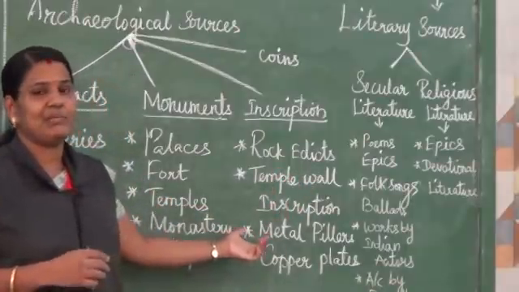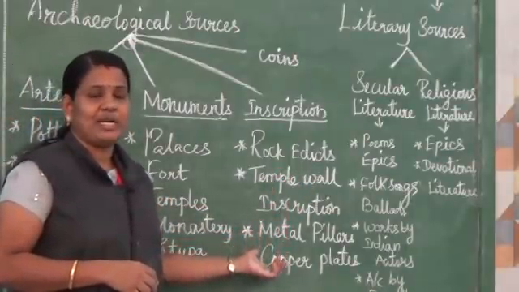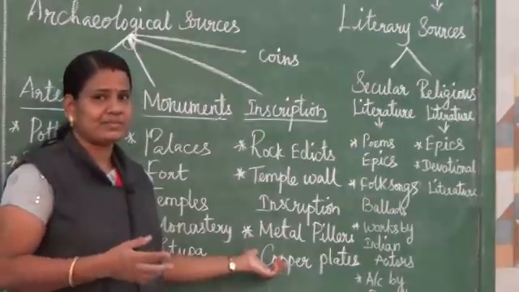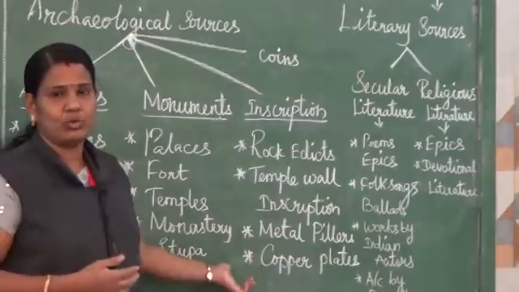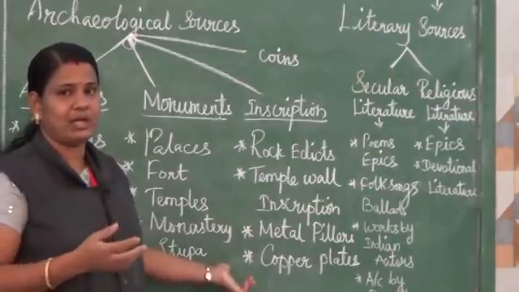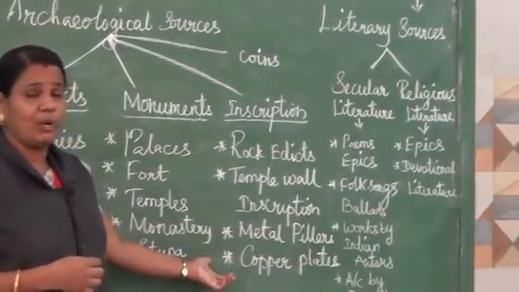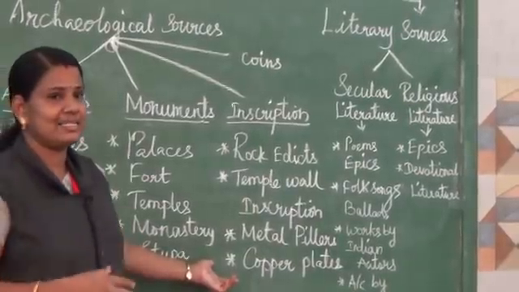Next one is metal pillars. They used metal also to record their activities. Next one, copper plates. Now we are using books, and they wrote on palm leaves. Then they also used copper plates to write their histories.